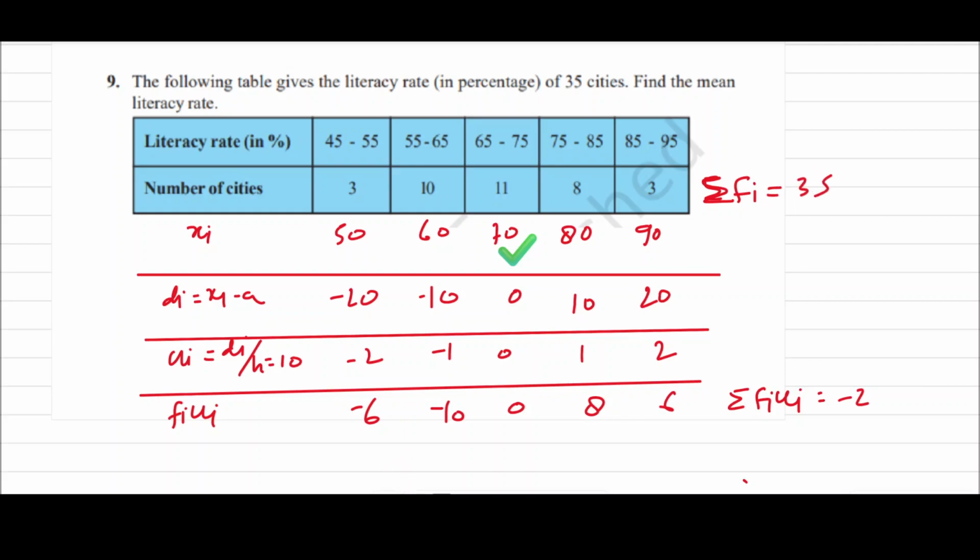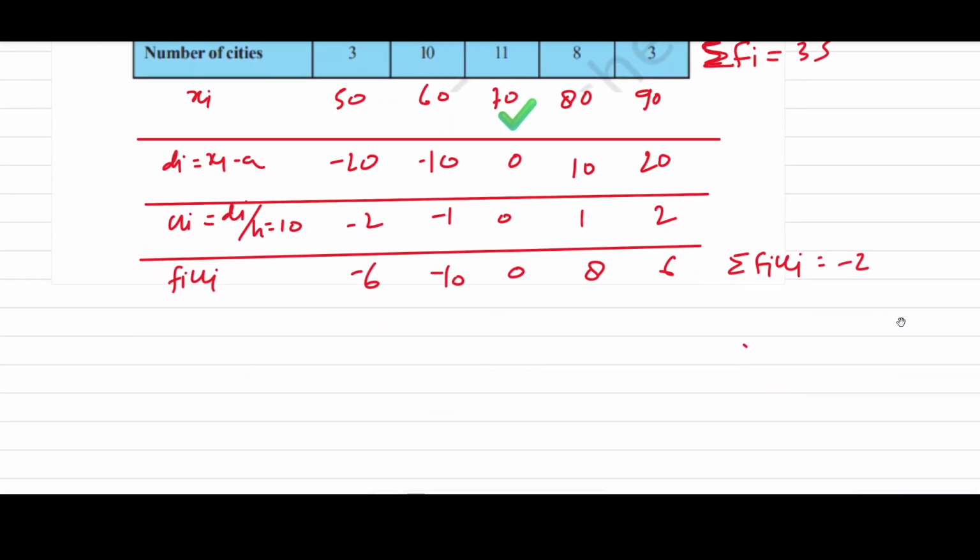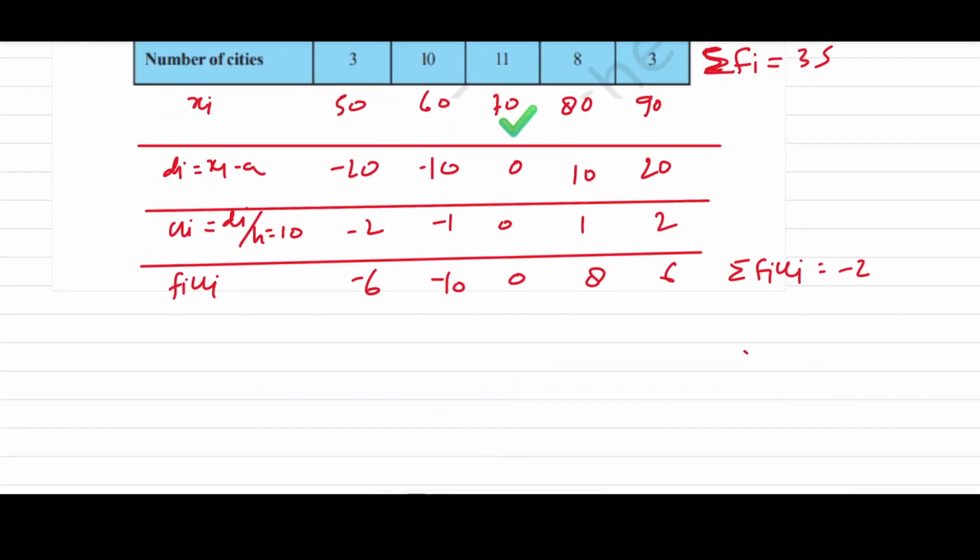Now what is the value of the mean? Here we can write x bar, which will be what we have subtracted. We have subtracted 70, so we should add first.